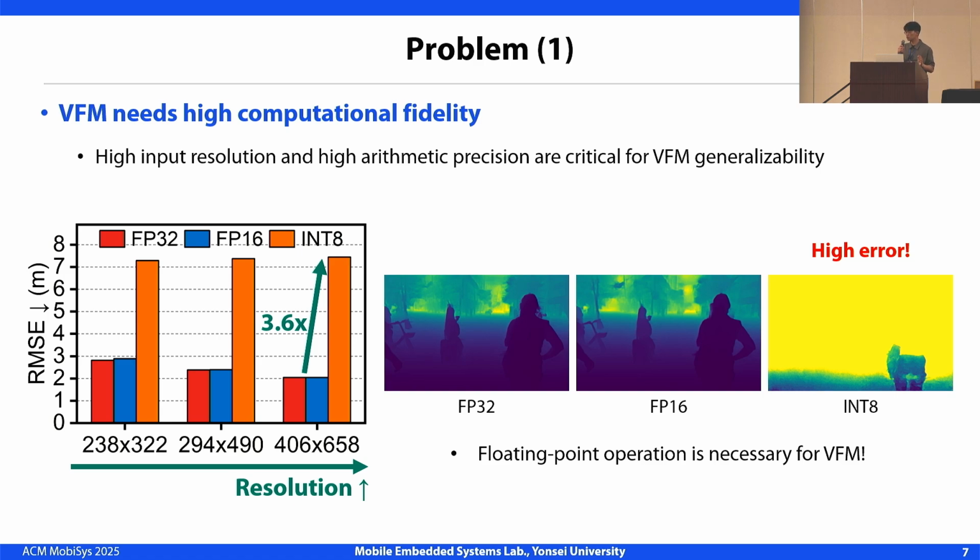When we move from FP16 to int8, we see a 3.6 times drop in depth estimation accuracy. The visual results show that int8 inference introduces severe errors, distorting the depth map. This demonstrates that floating point operations are necessary to preserve the high accuracy of VFM.